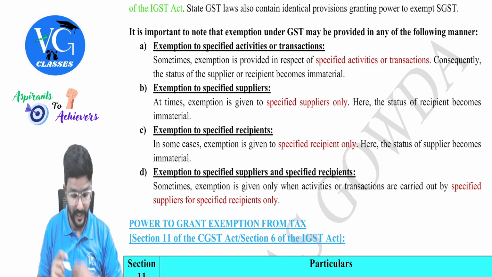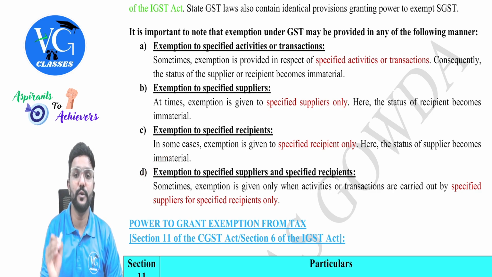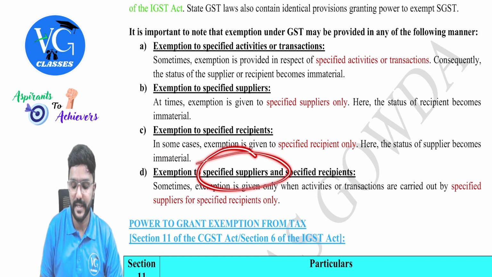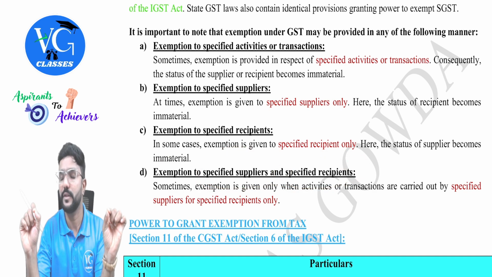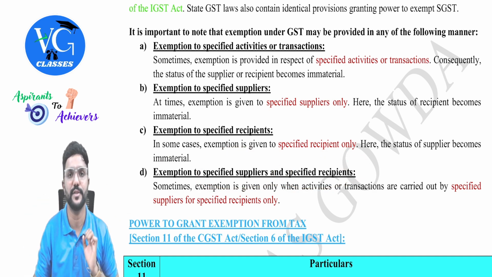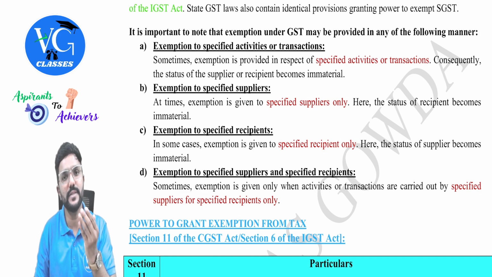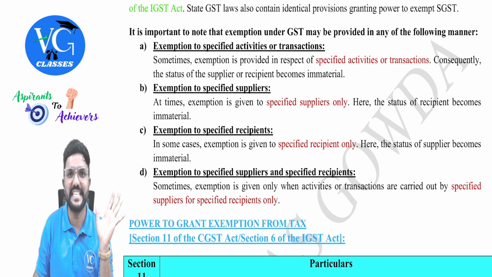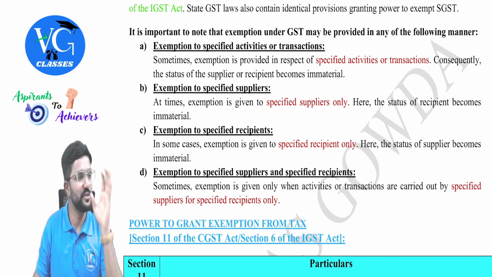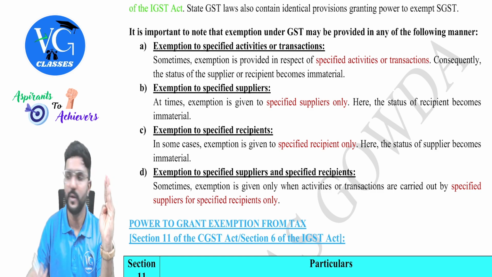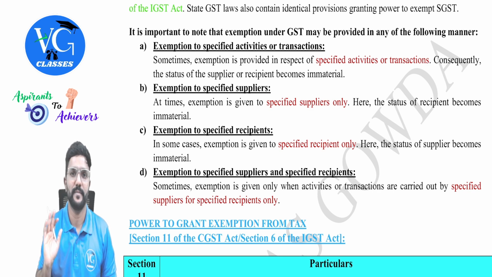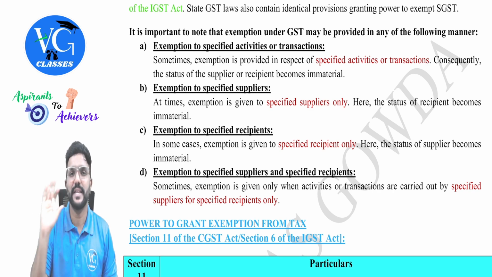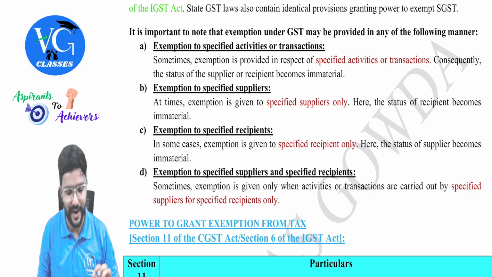Then the last one, exemption to specified suppliers and specified recipients, means they are clearly told who should supply and to whom they should supply. Only then they will enjoy the exemption. For example, services provided by ESIC to the persons who are governed under the ESIC Act are exempted. They are clearly told who should be the supplier and who should be the recipient. If both the conditions are met, only then it is exempt. So these are the different types of exemptions which are provided.